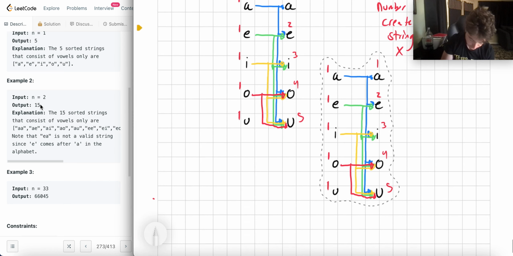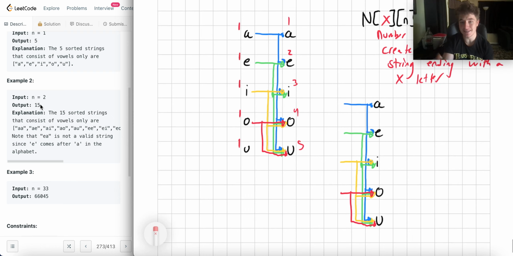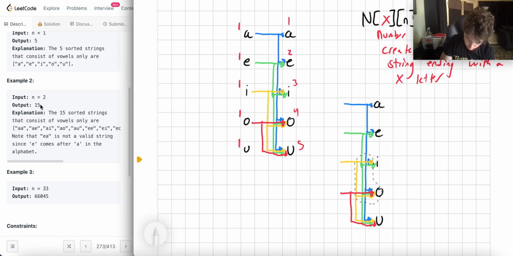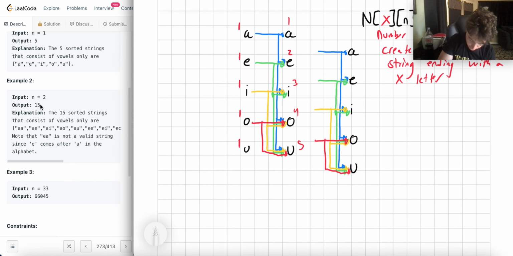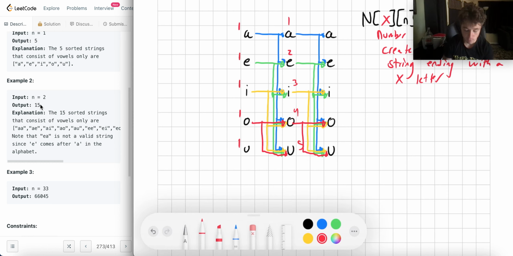Let's first clean it up a little bit before we add it. So if we made this n equals 3, it would be the same edges, right? Because if the previous thing ends in E, now we know that's the number of valid strings ending in E. So then we have the same links, because now that it ends in E, the subsequent things have to be E or have to come after E. All right, so let's link these up again like that. So then how would we work with n equals 3?